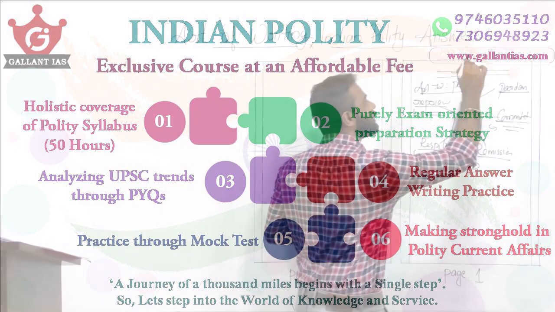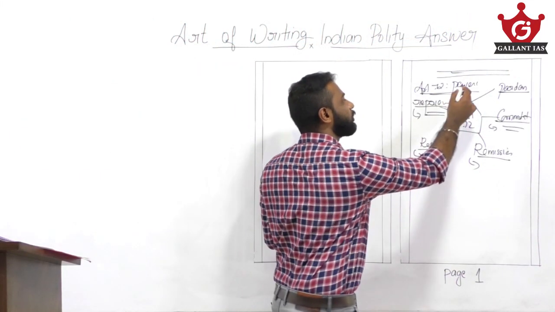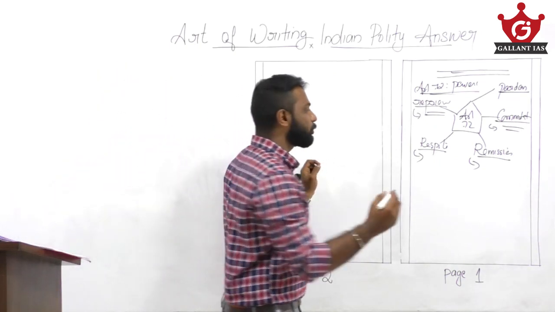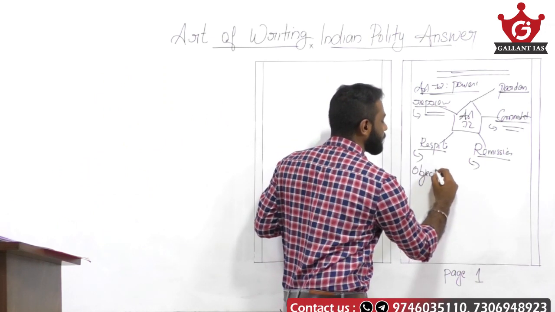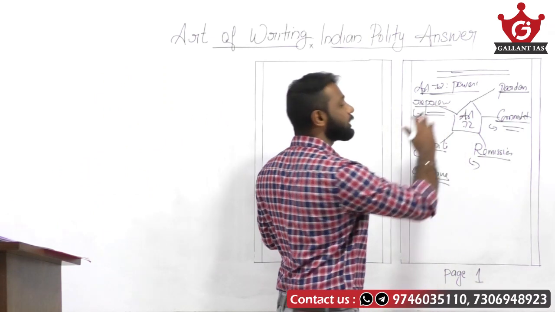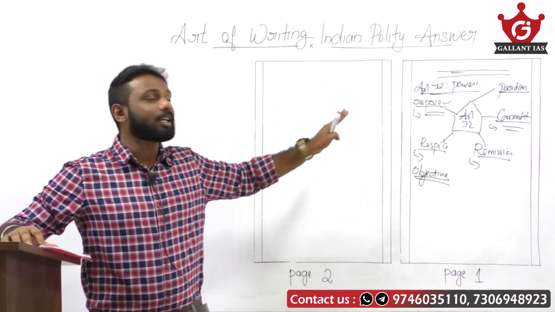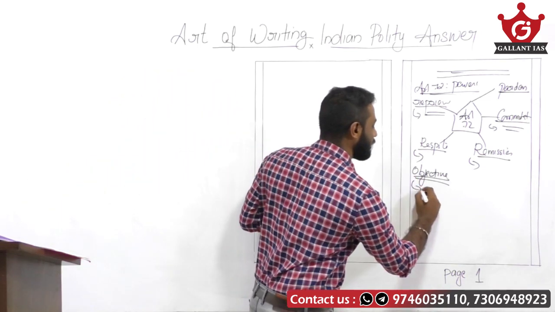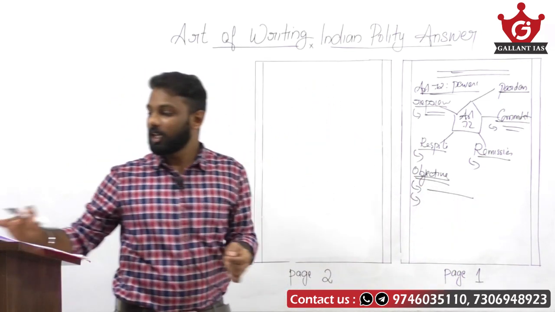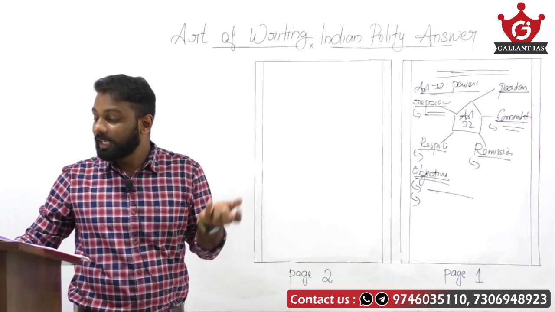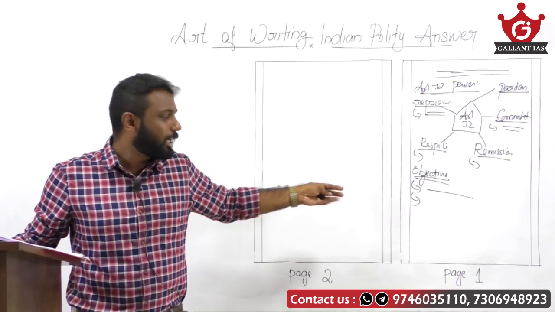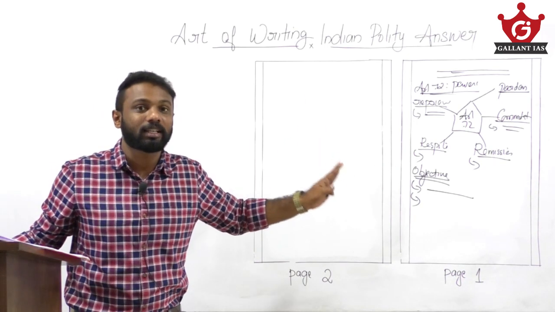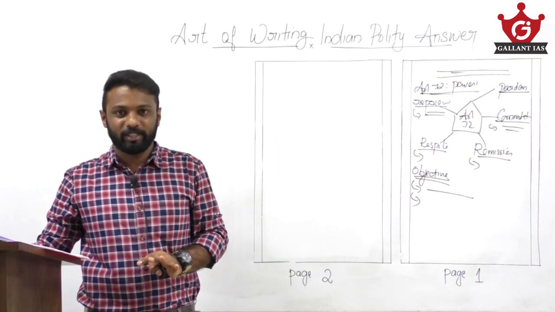So you begin with the intro, writing the pardoning power of the President, and you write all those powers of the President under Article 72. And in a few points, 1 or 2 points, write the objectives behind this provision. There are objectives behind this Article 72. Please write, why? For correcting judicial errors. So write your answer in bullet points. For correcting judicial errors, or you can say to afford relief from a sentence which the person regards as unduly harsh. Likewise, you can give some objectives. Write the core objectives of the powers of the President under Article 72 in 2-3 points.